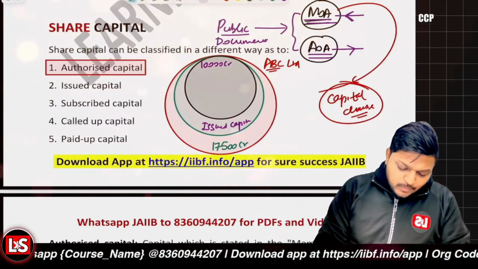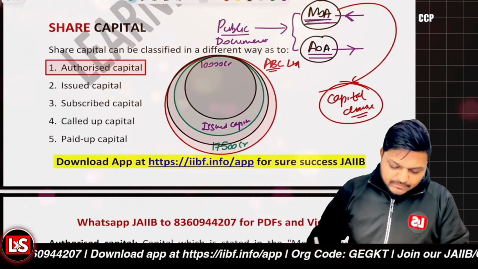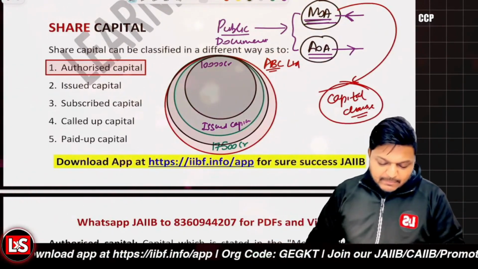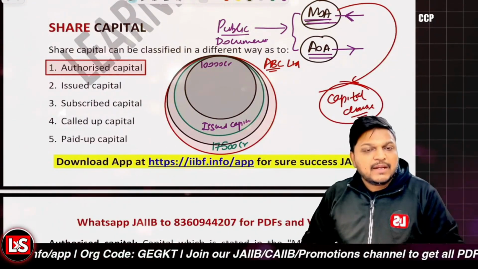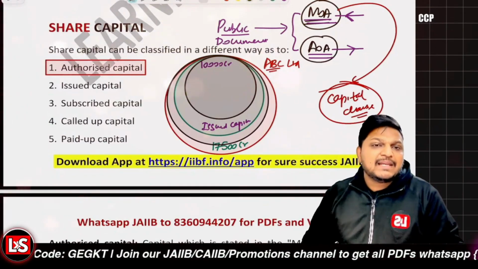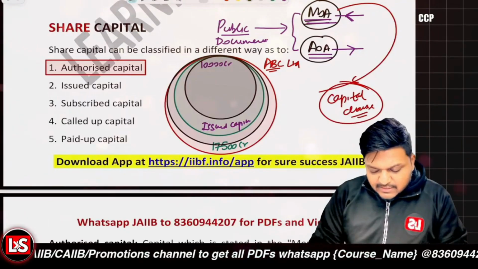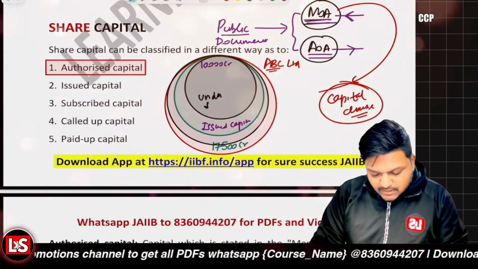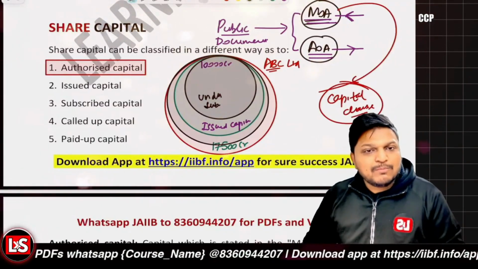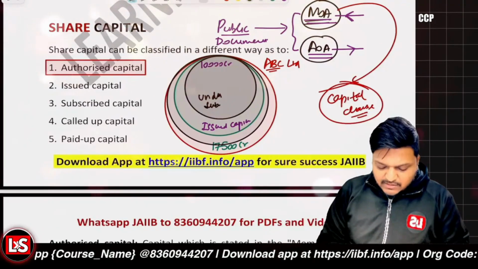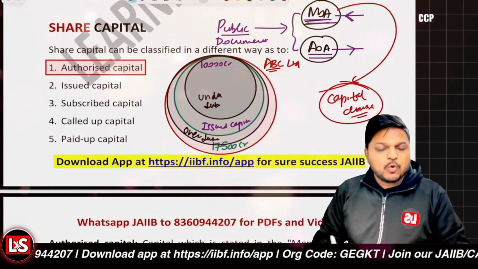Now I'm going to draw two black circles. The black circles are indicating the subscribed capital, right? Now one circle, you can clearly see, is covering a lesser area than the issued capital. That's showcasing the case of under subscription. And one circle is covering more area than the issued capital. That's the case related to over subscription.